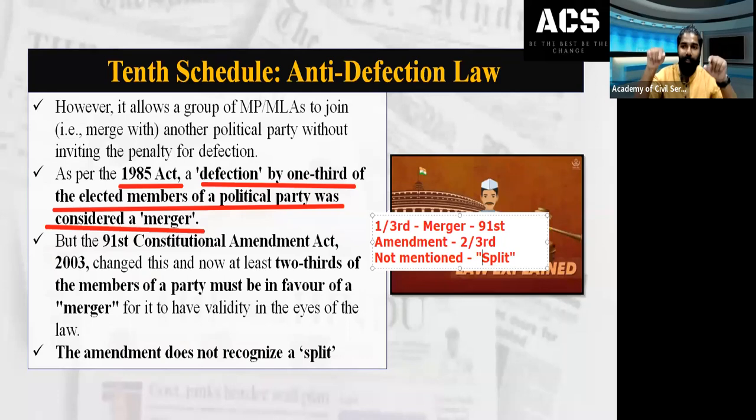Please study under the negative study approach. This is part of negative study, which is also important. The Anti-Defection law, the 91st Constitutional Amendment Act, did not mention splits. Please remember that it only talked about the merger of one party into another party.